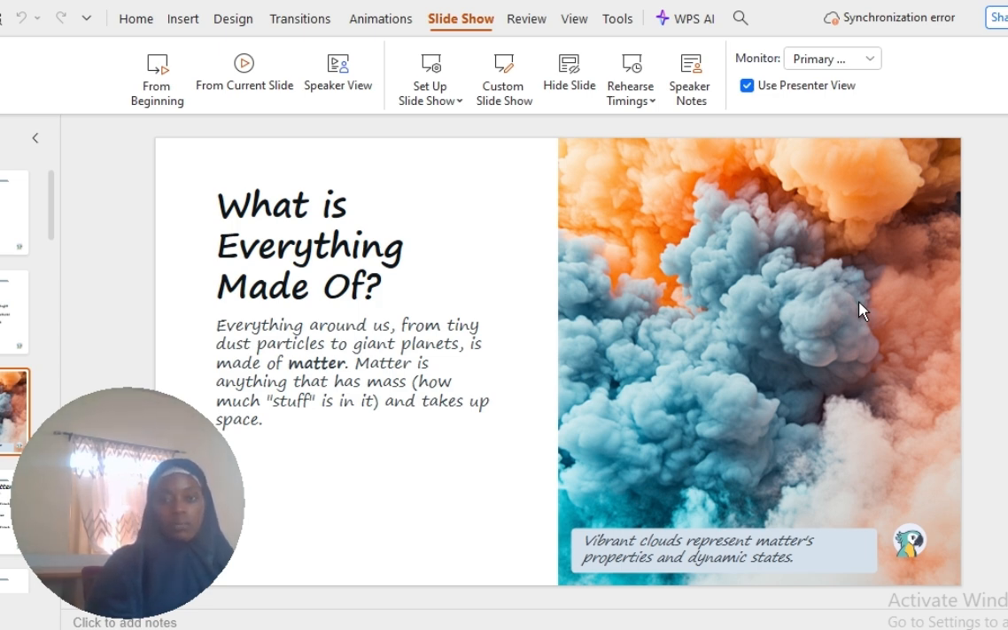First one is matter. What is matter? Matter is anything that has mass and occupies space. That is anything that has weight and also occupies space. Examples of matter: we have a table, tools, chair, you and I, and so on and so forth.